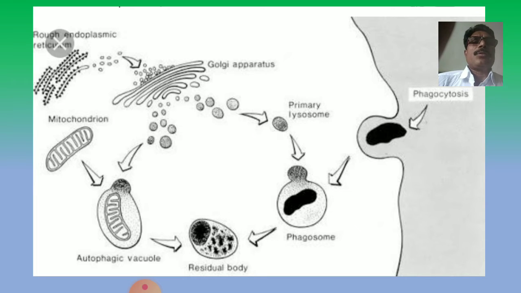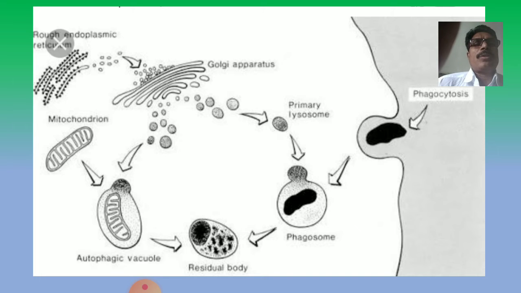Now see this, the origin and occurrence of lysosomes, or how the lysosomes are formed. There is the endoplasmic reticulum, having ribosomal bodies on the rough endoplasmic reticulum, from which vesicles are released, and they come toward the Golgi apparatus and associate with it.